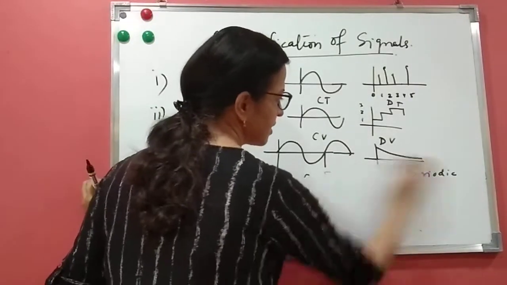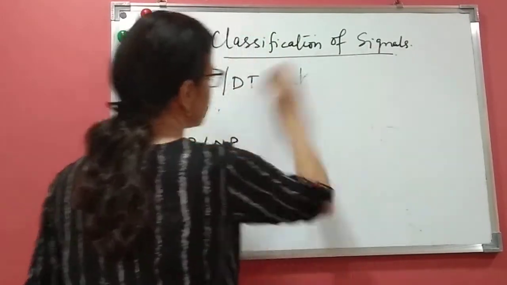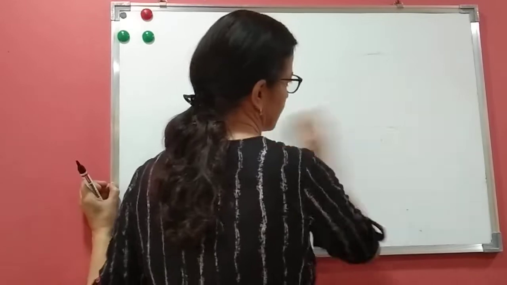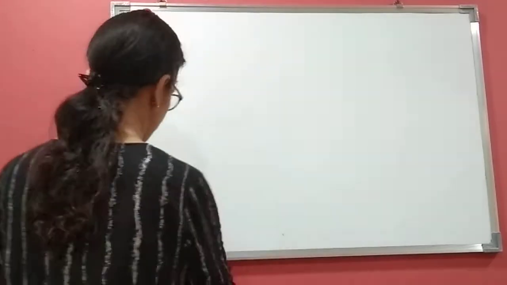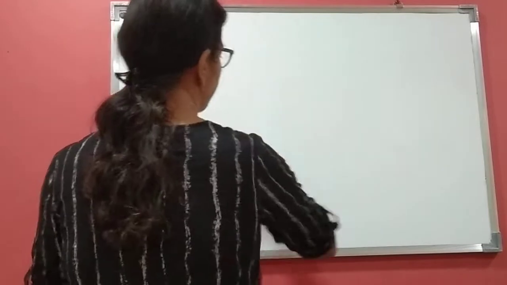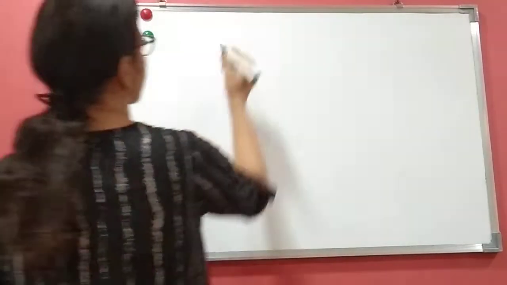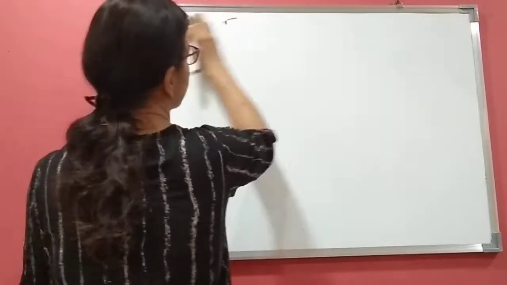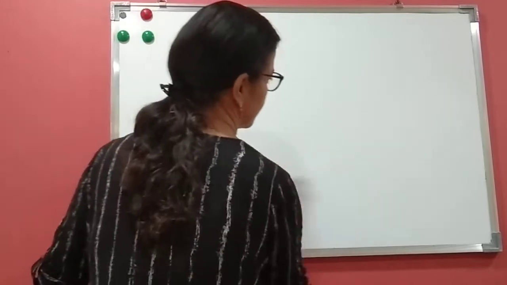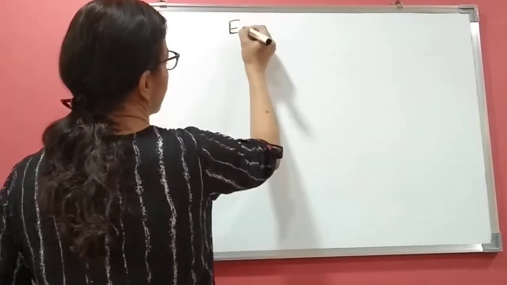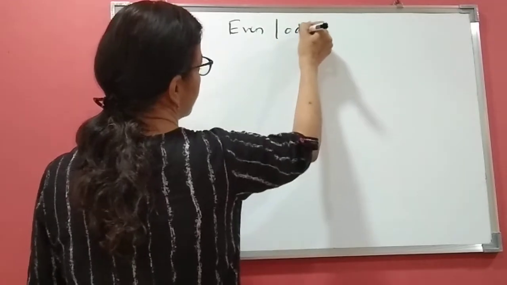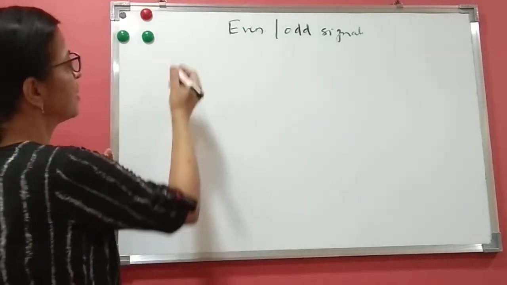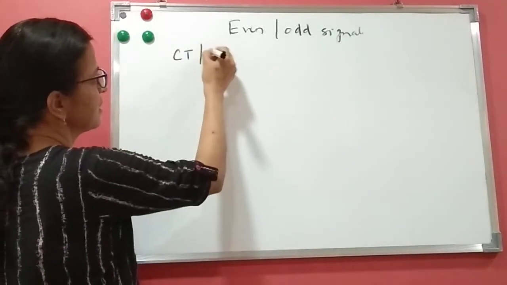So I have defined here even signal is nothing but the symmetric signal, and odd signal is nothing but the anti-symmetric signal. Let us see how we can do this for even and odd signals, and we'll do some problems also based on this. So we'll see here even and odd signals in detail. Now we have seen there are two types of signals based on continuous time and discrete time.